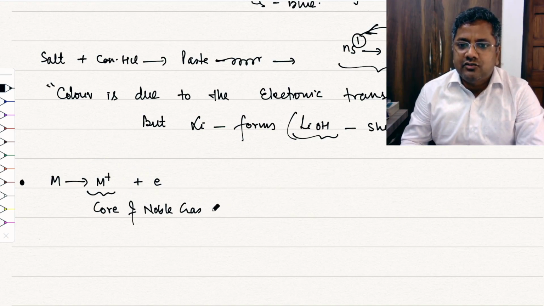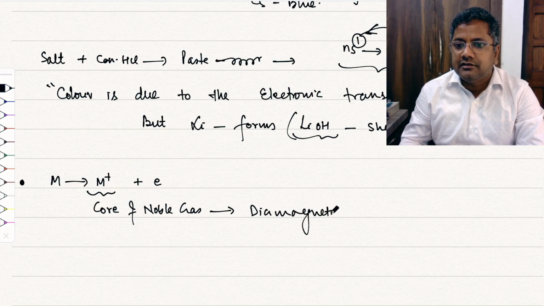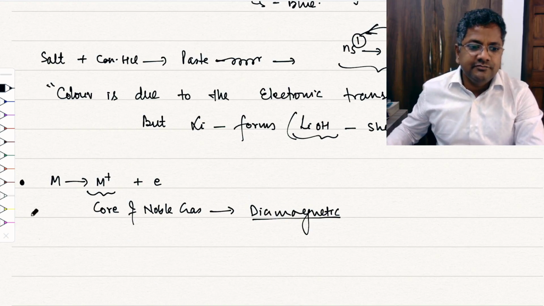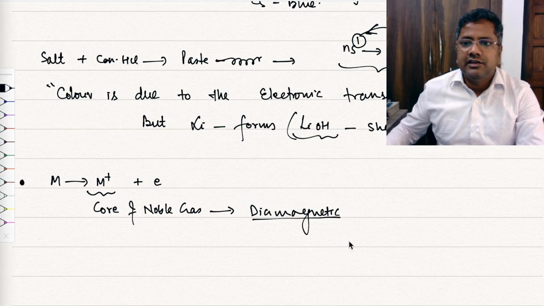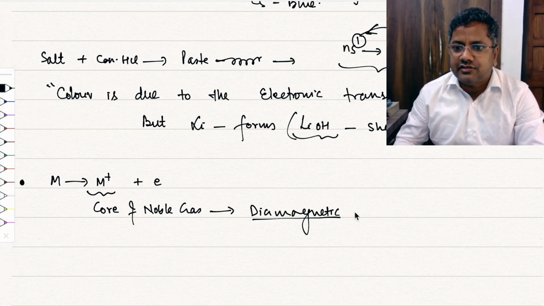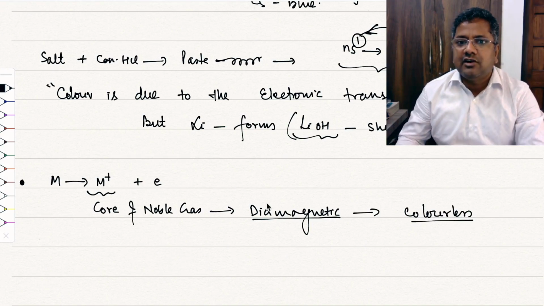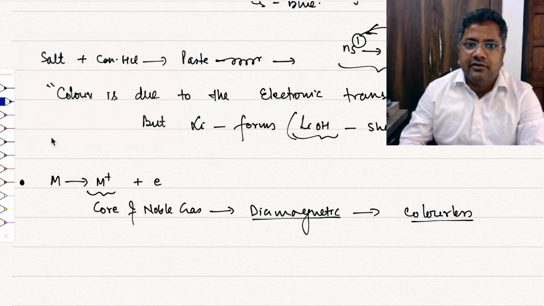So the core of this noble gas is diamagnetic, right? There are no unpaired electrons in these group 1 elements, so they are generally colorless. Usually colorless. But you may find some colored compounds related to the first group.